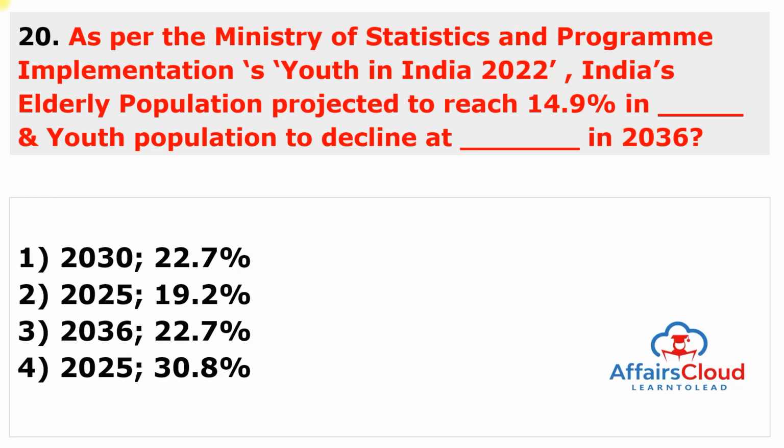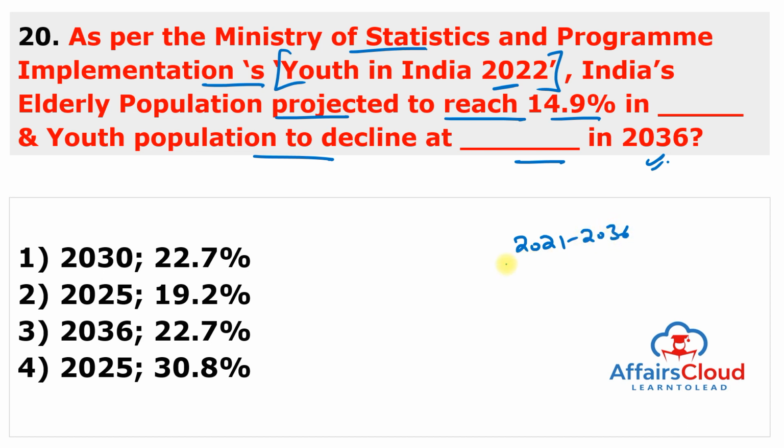Moving to next question. As per the Ministry of Statistics and Program Implementation, Youth in India 2022, India's elderly population is projected to reach 14.9% in dash and youth population to decline at dash in the year of 2036. So the Ministry of Statistics and Program Implementation has released this report named Youth in India 2022, and this report specially stated that the population share of the youth has started declining as the share of the elderly is expected to steadily surge during the year of 2021 to 2036.